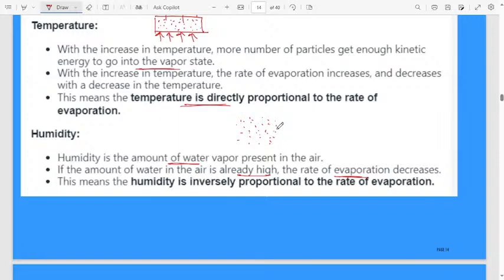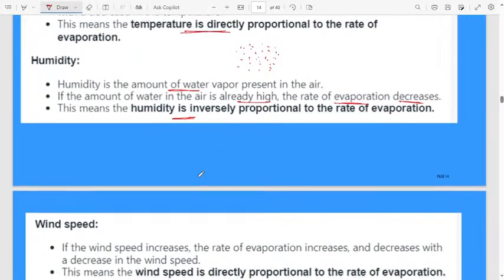Then evaporation of water from that wet cloth will take more time, it will become slow compared to the summer. Therefore, if the amount of water in the air is already high, the rate of evaporation decreases. It means humidity is inversely proportional to the rate of evaporation.